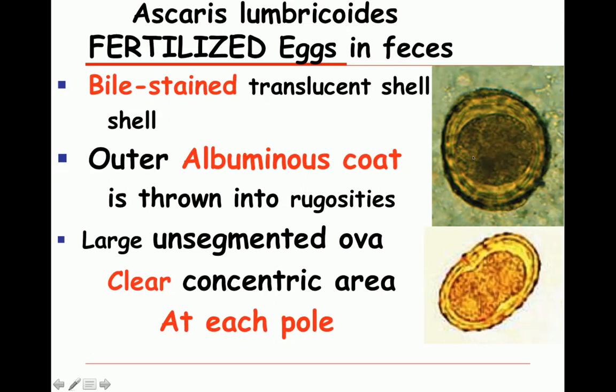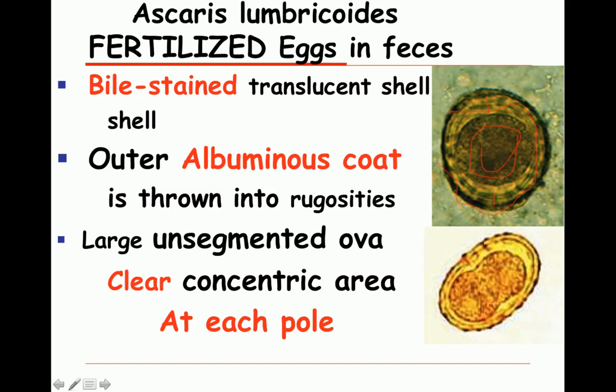If you look at this picture, you will see that the central part is the ovum. The ovum is rounded, and at the top and the bottom there is a clear concentric area which is specific for this ovum, and then the outer albuminous coat is thrown into rugosities.